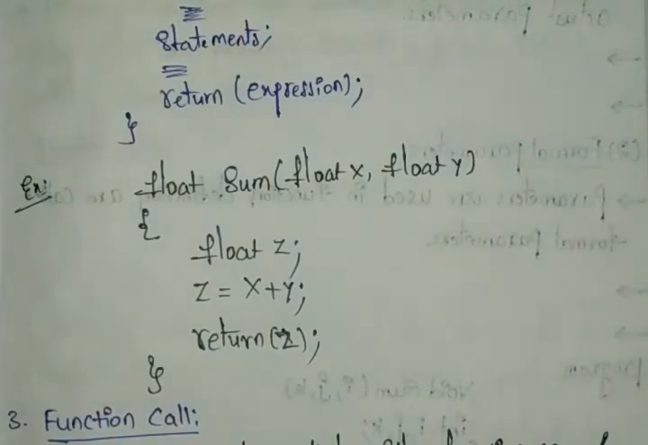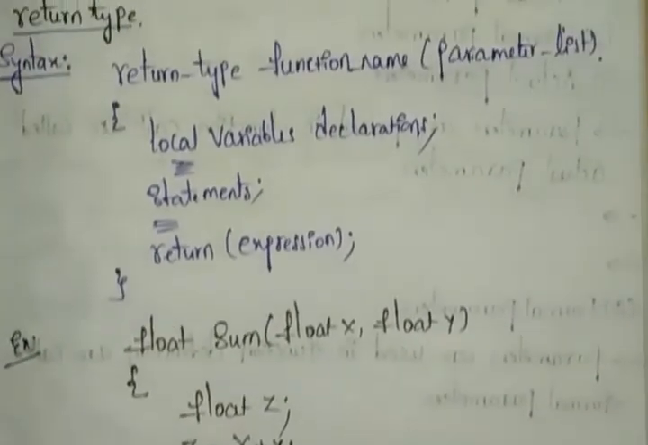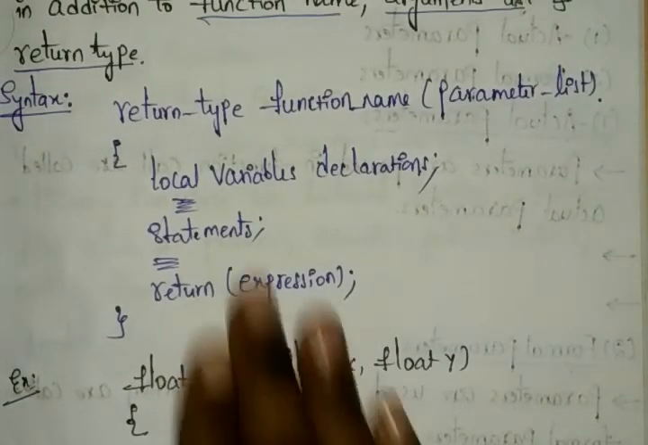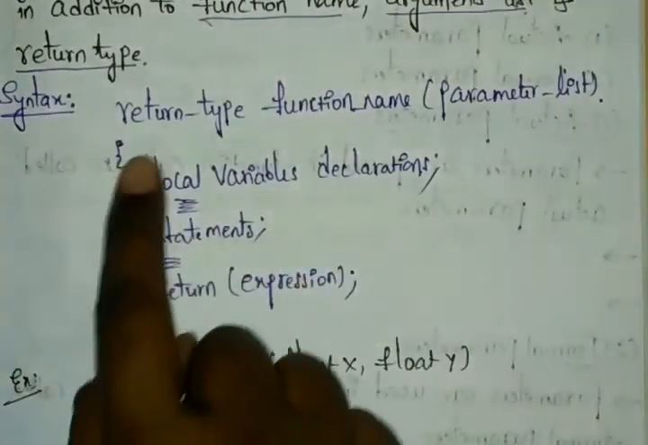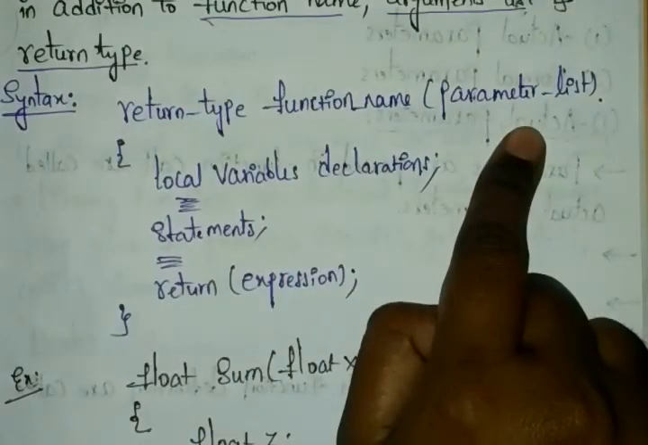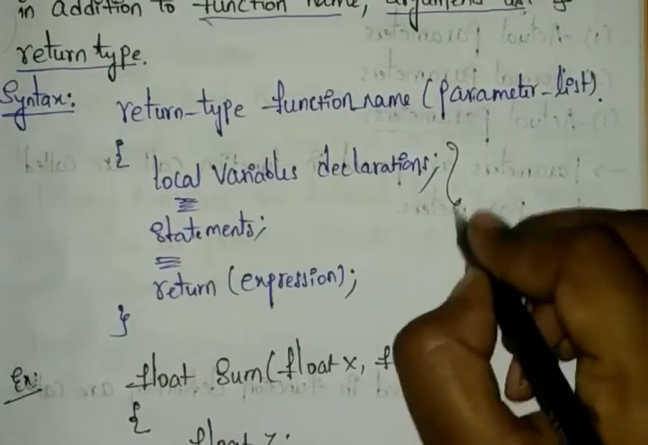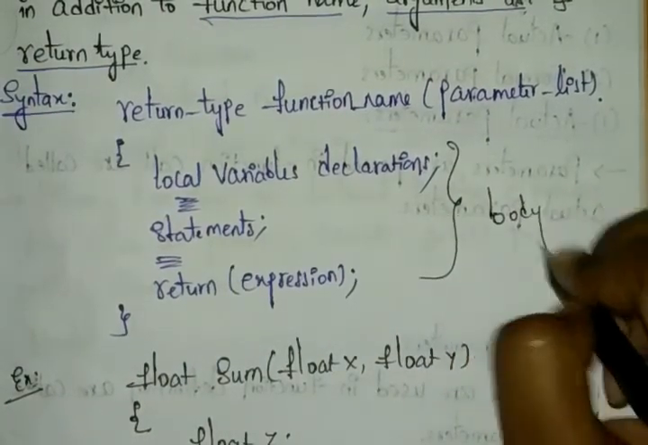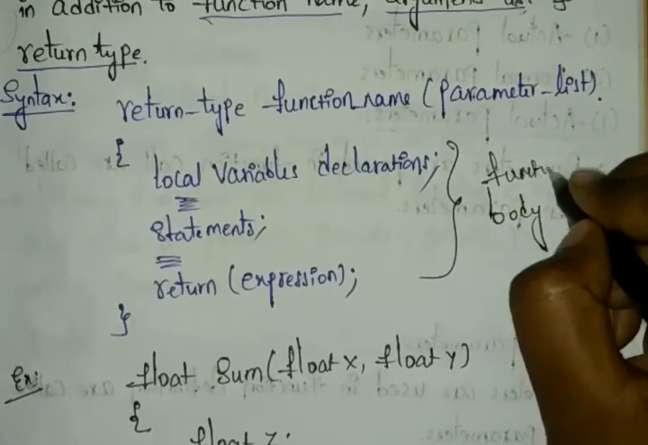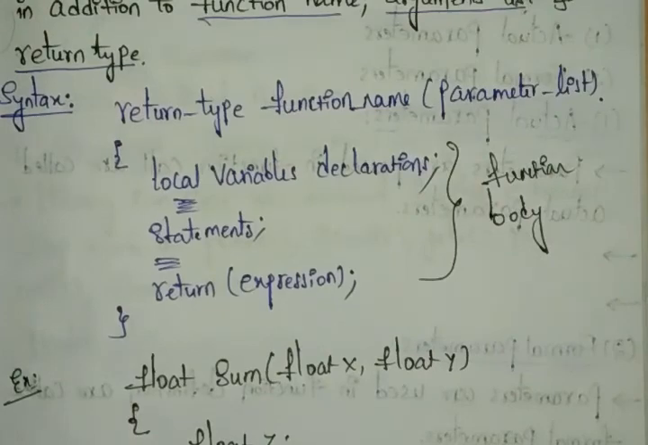Just remember, compared to the function declaration, the function definition has the function body. The function declaration has the same syntax. If you remove the body, it has the return type, the function name, and the parameter list. Here we added the body section. This is the function body. In the function declaration we don't have this, so just remember this is the function body.